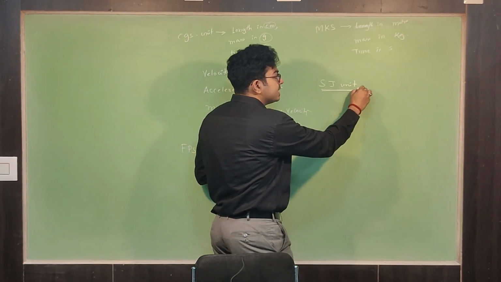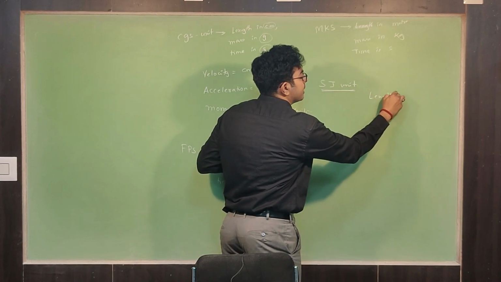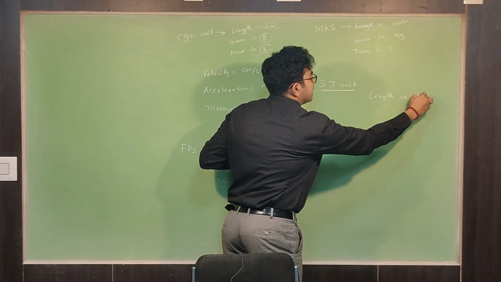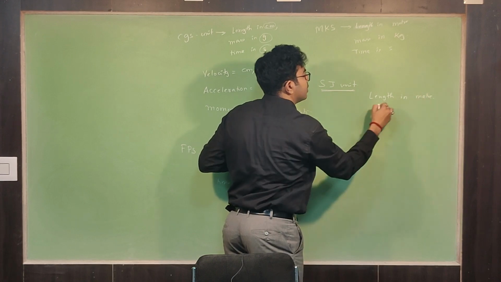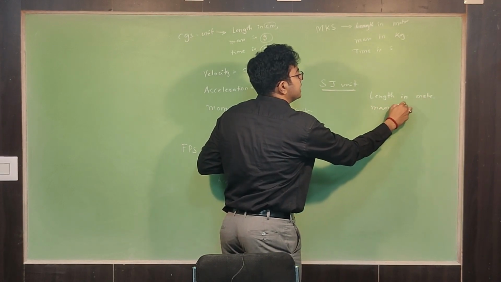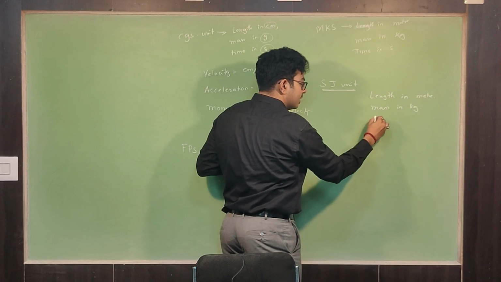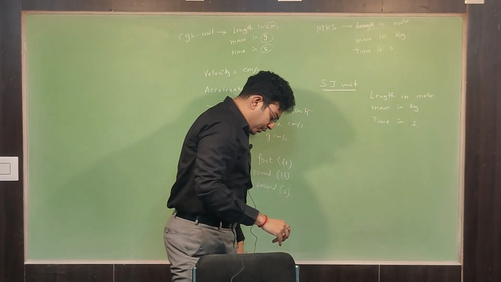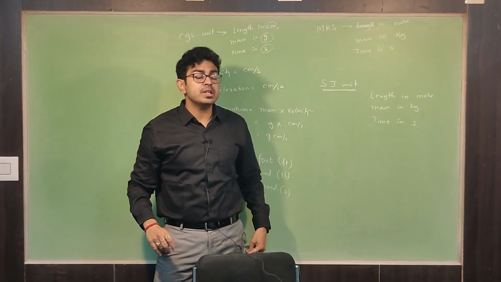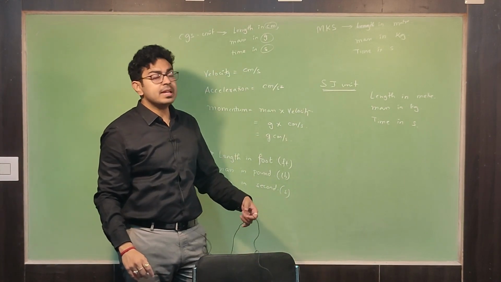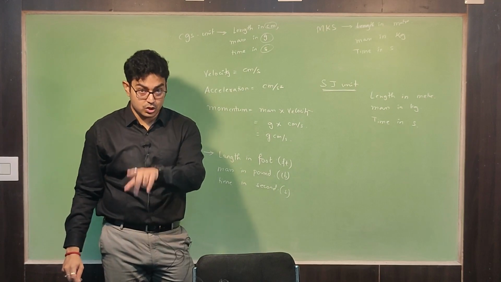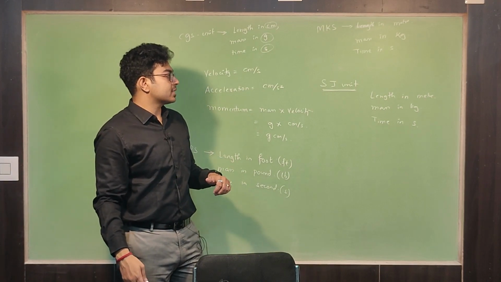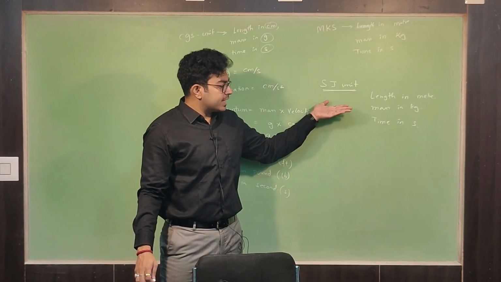So in SI unit, length is measured in meter, mass in kg, time in second. Now you are going to say, sir, what is the difference between SI and MKS then? There is a difference. We'll come to that. So this is SI unit.